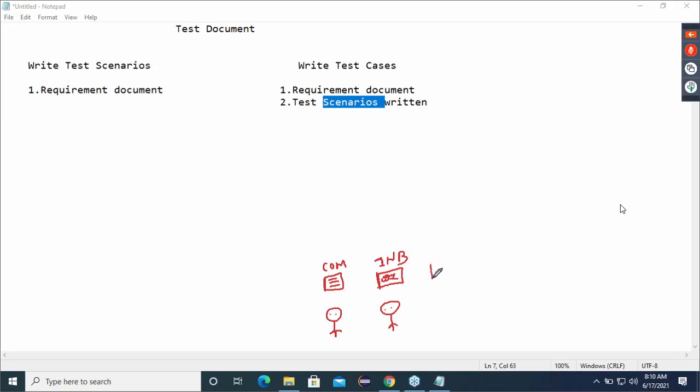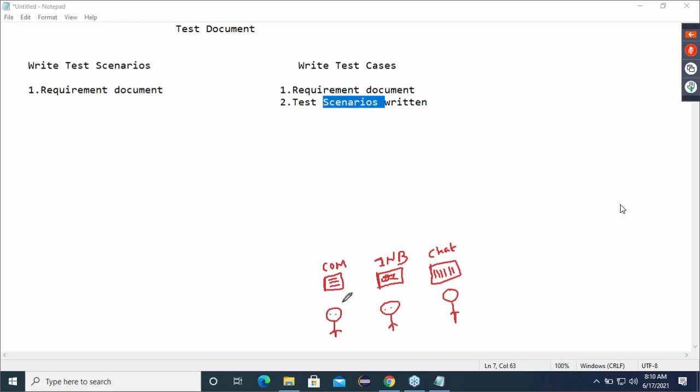The third person, let's assume for example, I'm writing a test case on chat. And he's the third test engineer. This fellow is writing, let's say, in this order or in this format. That means everyone is writing the test cases in their own format. Yes or no?